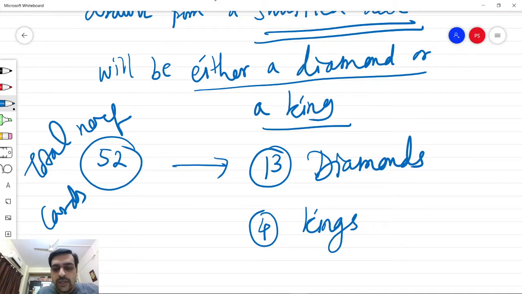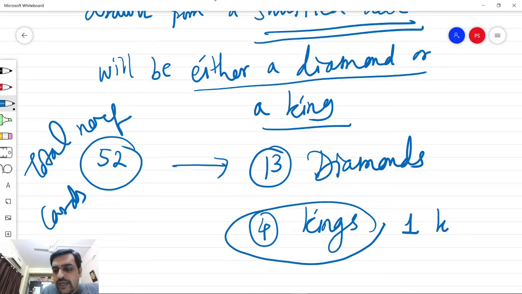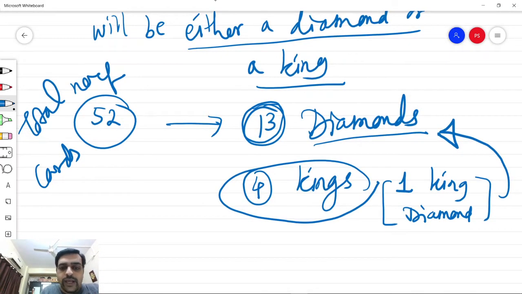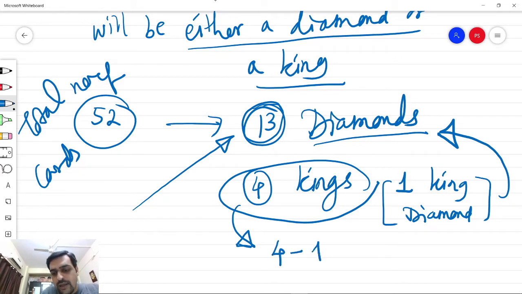Now we must note that out of these 4 kings, one king is of diamond. So this particular card has already been counted while counting the 13 cards of diamonds. So if we count that particular event in the first category, we should exclude that event from the second category. So we note here by subtracting 1, which we have already counted in the first part.